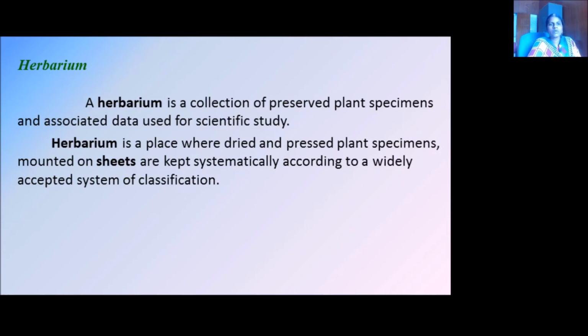Coming to herbarium. What is a herbarium? It is a collection of preserved plant specimens and associated data used for scientific study. A herbarium is the place where dried and pressed plant specimens are mounted on sheets and kept systematically according to a widely accepted system of classification. To classify the plants, we use the herbarium.